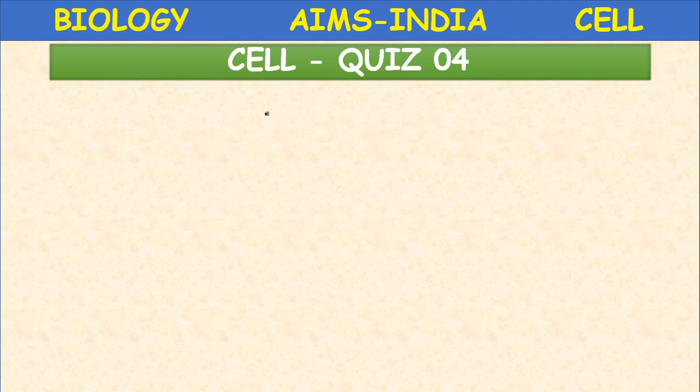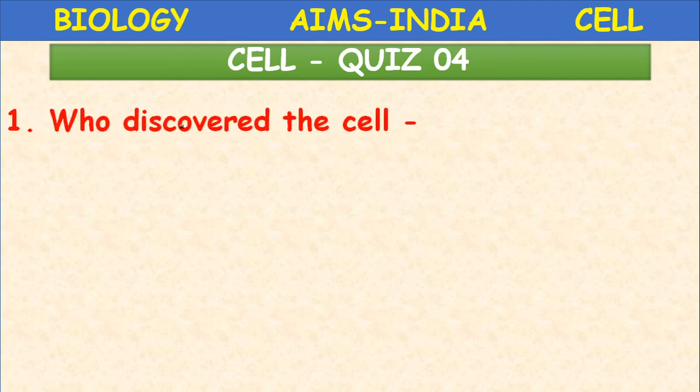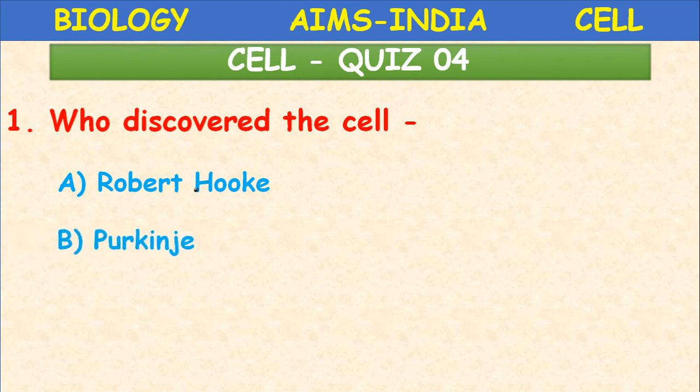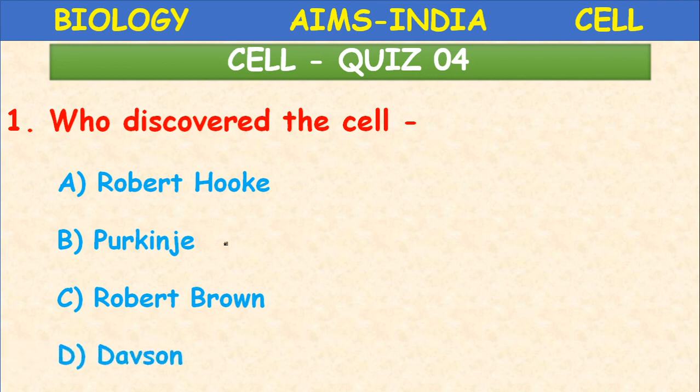So let us test ourselves. Today's assessment, cell, quiz number 4. Who discovered the cell? Come on. Robert Hooke, Purkinje, Robert Brown, Davison. Among these 4, who is the person discovered the cell for the first time? Robert Hooke. In 1665, he discovered the cell for the first time. The term cell was introduced by Robert Hooke only.